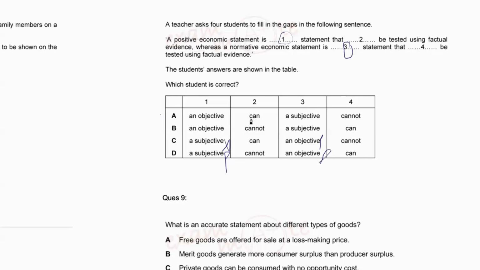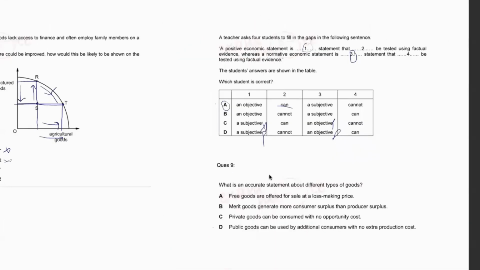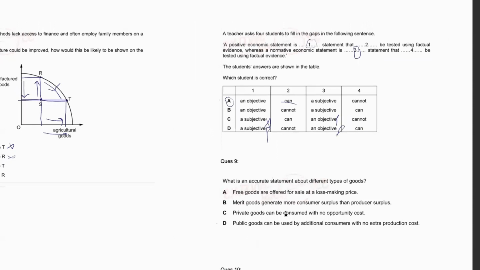Then objective can. So option 2 here is can. So you know that it should be can. You don't even have to check the 4th option because this is the only possible answer. So option A is the answer. These types of questions are very easy scoring. All you need to know is some definitions, which you can do.